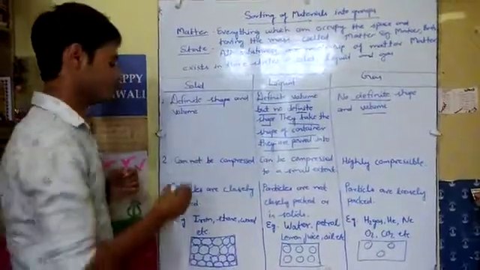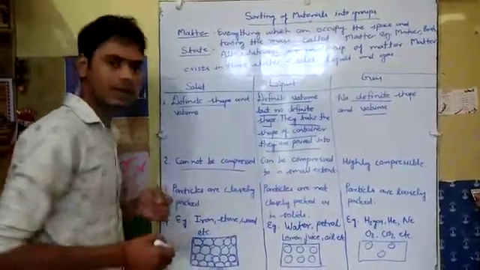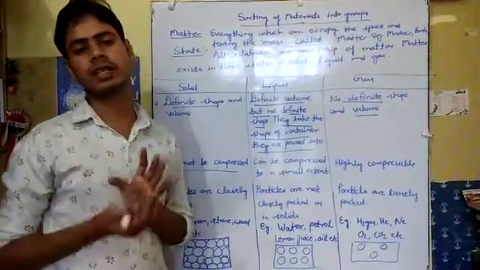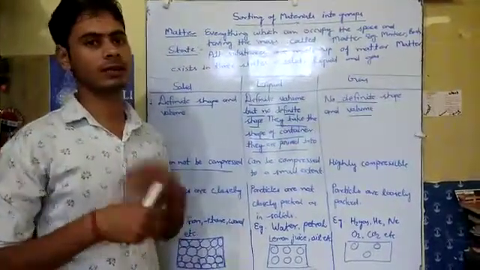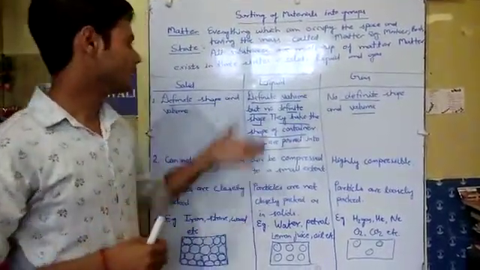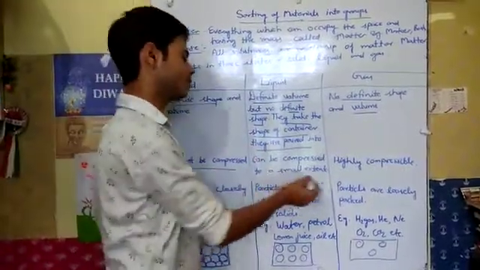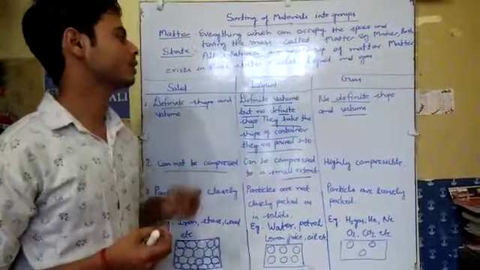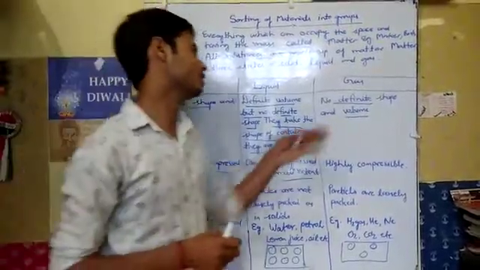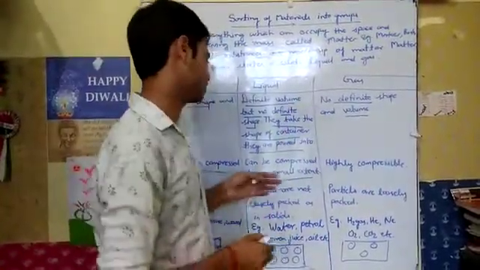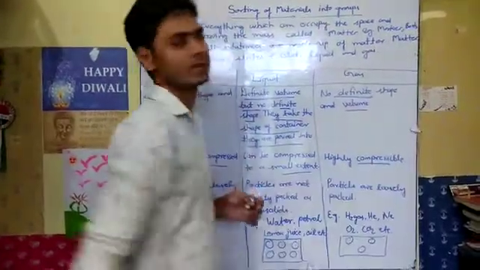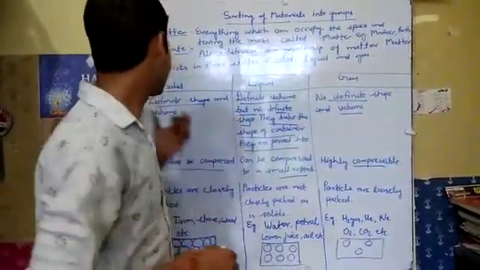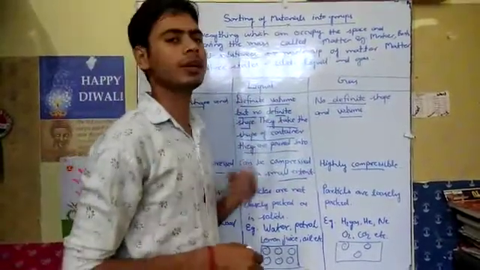The next property is compressibility. Solids cannot be compressed. For example, if we try to compress a stone, it is not compressible. Liquids can be compressed to a small extent. That means liquids can be compressed by a small amount. And gases are highly compressible. That means we can compress them much more in comparison to solids and liquids.